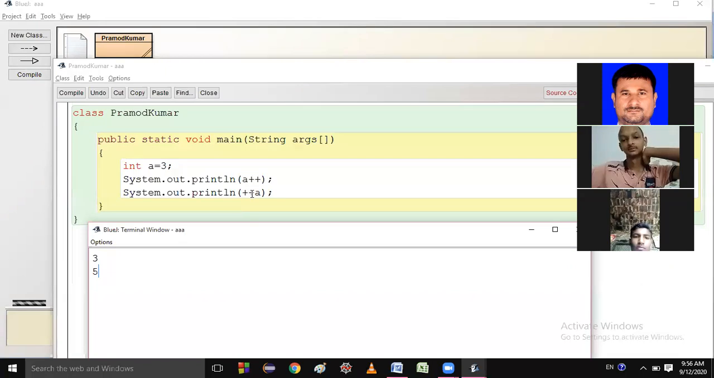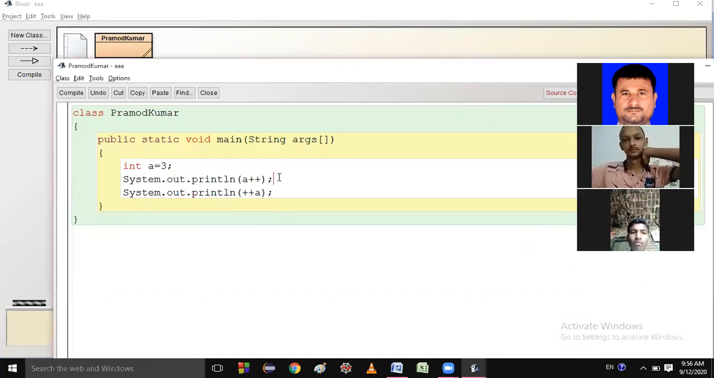Understanding, sir. Okay. So if you are understanding, then let me give this one: a minus minus, minus minus a. Can you give the answer?